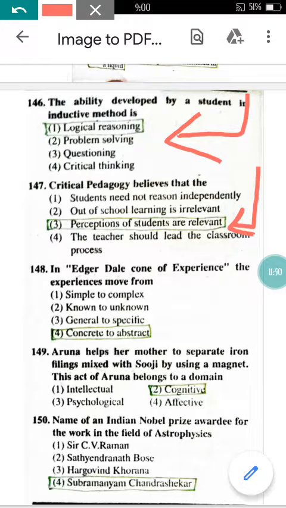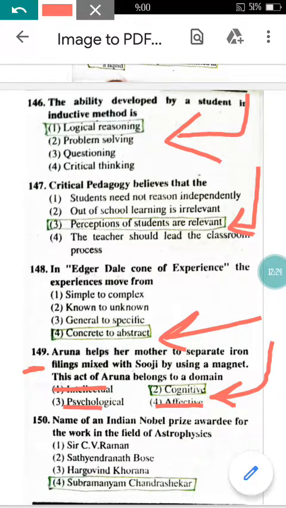Question number 148. In Edgar Dale's cone of experience, the experiences move from concrete to abstract, right? From the visualizing, from the objective to the imagination. So concrete to abstract. Now come to question number 149 here. Aruna helps her mother to separate iron filings mixed with the suji by using a magnet. This act of Aruna belongs to a domain. So it belongs to the cognitive domain. Not intellectual, not psychological, not affective. It is cognitive domain.